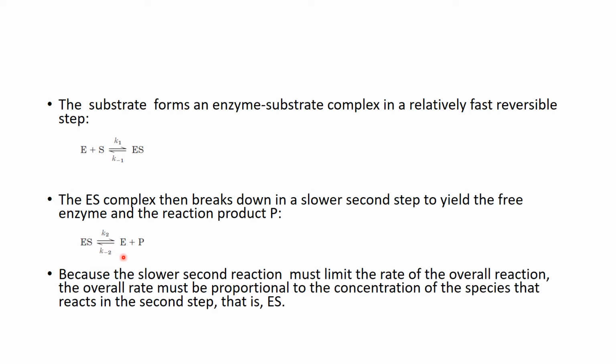However, in further equations we will see that K minus 2 is not considered. The reason is that it is never found that an enzyme and product, after formation of the product, break down back into ES. It never happens. So K minus 2 is virtual here. And in the upcoming equations we will consider only these three constants, K1, K minus 1 and K2, because they are real and all the reactions take place in an enzyme catalyzed reaction.